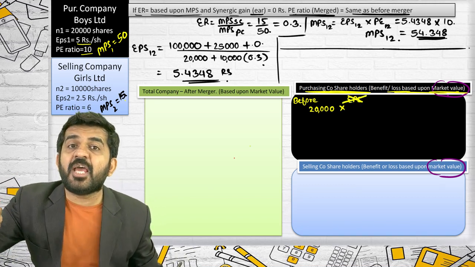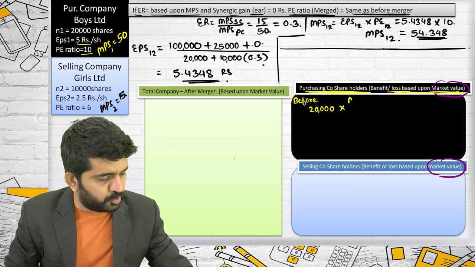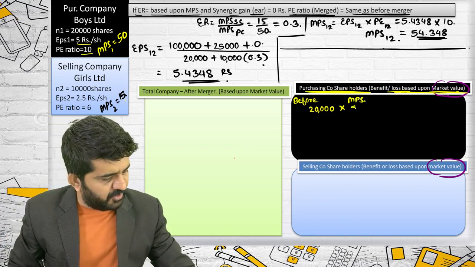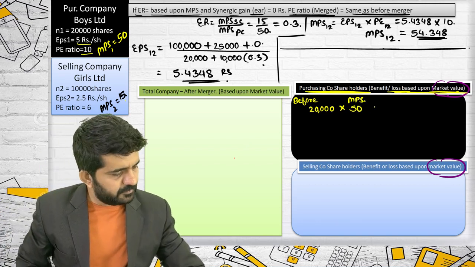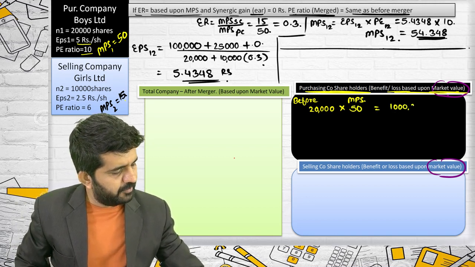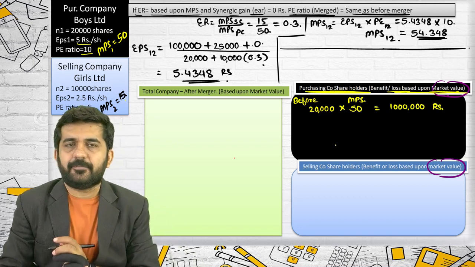Now the shareholders calculate their profit or loss in market value, so I need to write down MPS. Before, they had a market price of 50 rupees. So total value was 10 lakhs rupees.